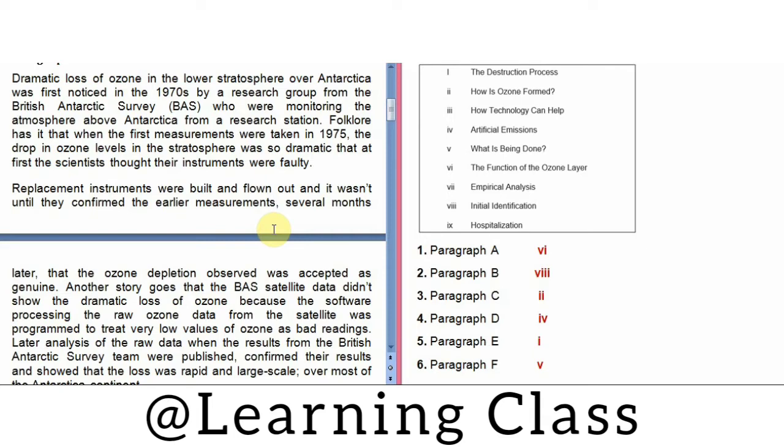Artificial emissions: no talking about the emissions, what is being done, no solutions. They are talking about the function of the ozone layer. Although we have assigned this heading, sixth number, the function of the ozone layer, still you should consider whether it can be the answer of paragraph B or not.